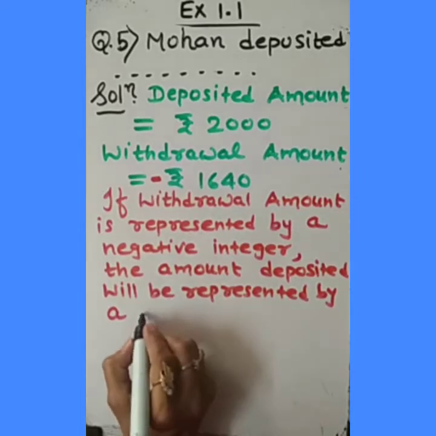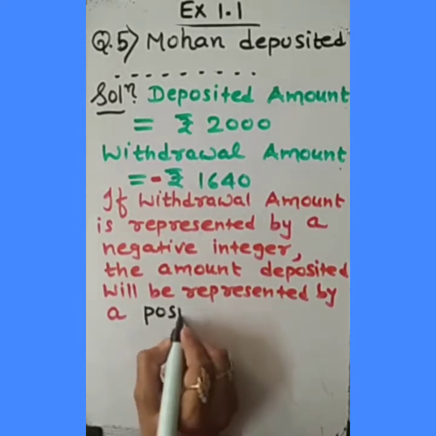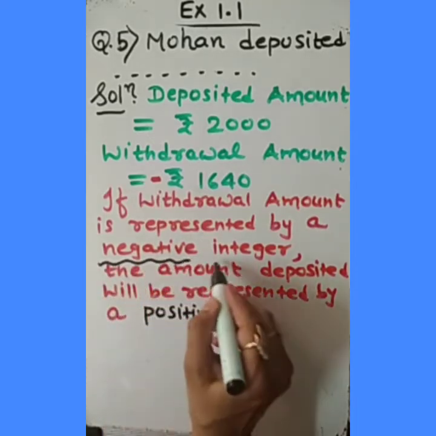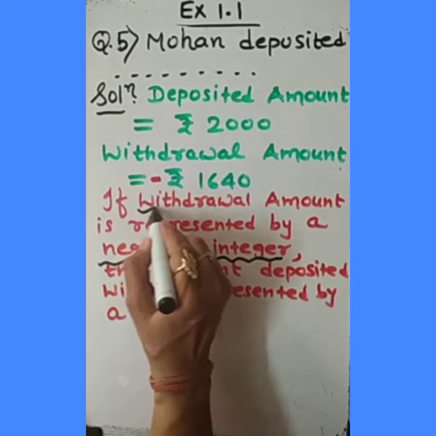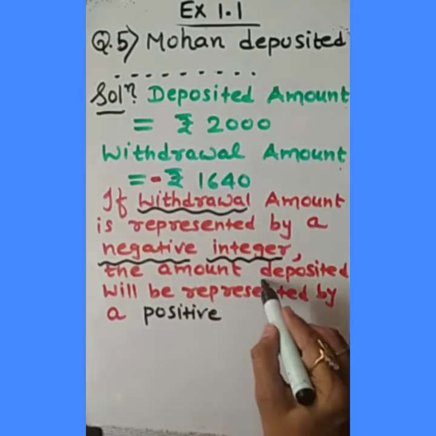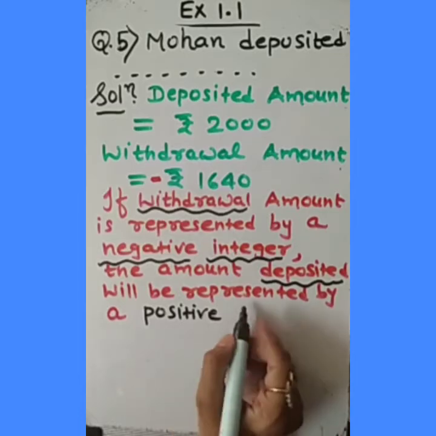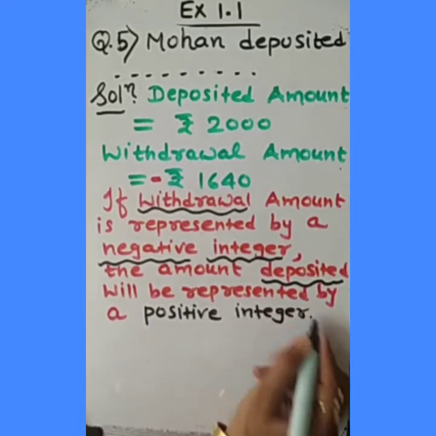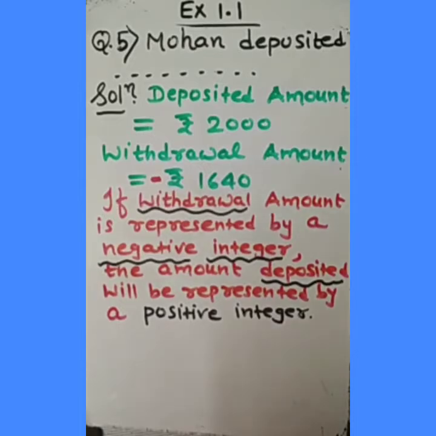By a positive integer. As we know, for withdrawal it is a negative integer, and for the deposited amount a positive integer. Very easy. Okay? So this is the first reply according to the question.